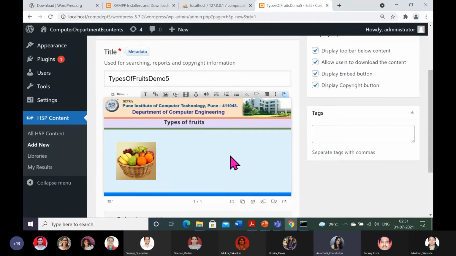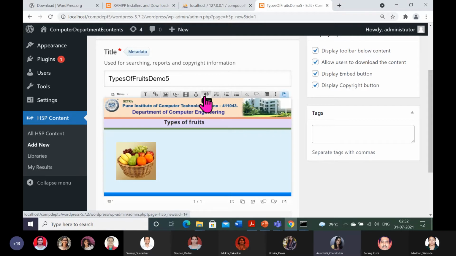I copied it from my mobile to my laptop, and using a simple online converter, I have converted that .aac file to .wav file, because the requirement of the H5P plugin for this audio component is a .wav file. So you will have to do this. So any recorder you can use, but a WAV file you will need.